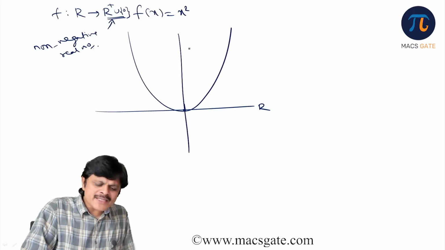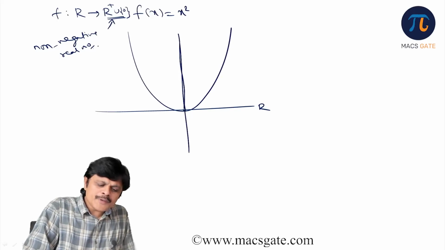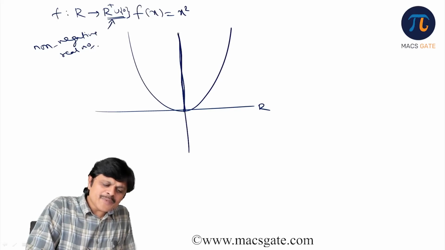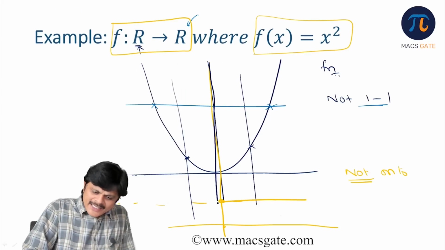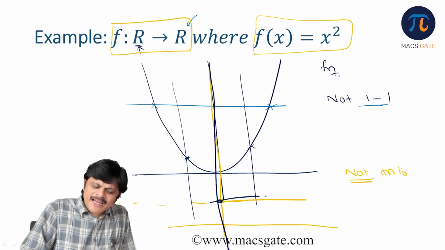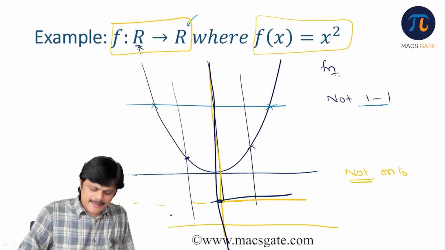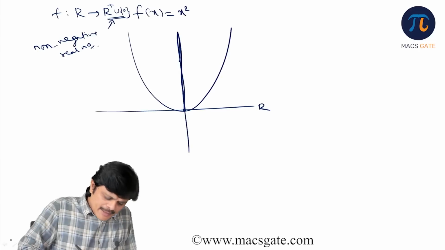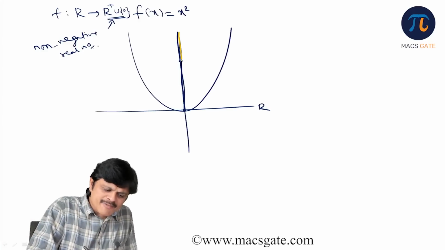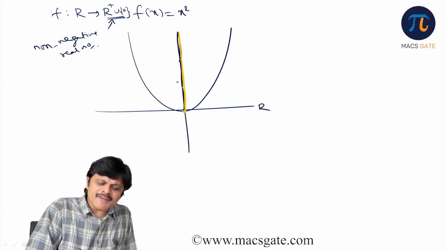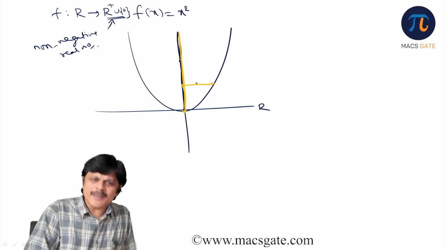So obviously for every y value, because this is your codomain, the previous case codomain was this entire thing, so for some values I was not able to find any x. But here the codomain is only non-negative real numbers, that is, the codomain is from here to here only, and for every element of the codomain I am able to find a pre-image.